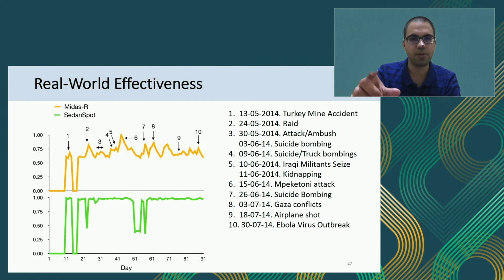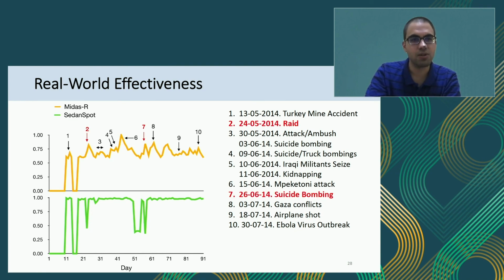For example, the sixth peak is actually the Maple Tony attack. This is not plotted using the labels; this is an unsupervised algorithm. This is how well Midas was correlating with the ground truth events. Whereas if you see the SedanSpot graph below, it is giving a high anomaly score for almost everything, so that is not really useful. We want a high anomaly score to correspond well to our events, and we see that Midas could do that.